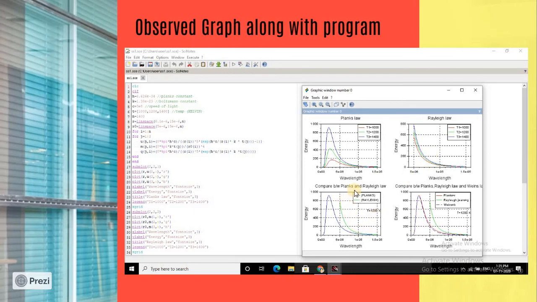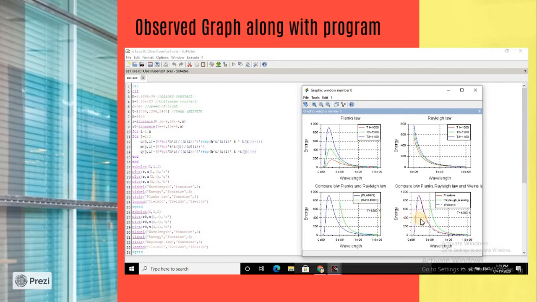Next, I have compared Planck and Rayleigh law. Here, as you can see, Planck's law is this and Rayleigh is this. So Rayleigh is moving towards infinity. It is becoming parallel, so it will never follow this track. So this is the failure of the Rayleigh graph.